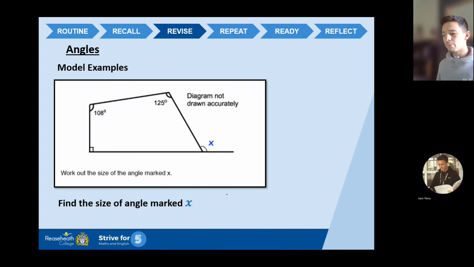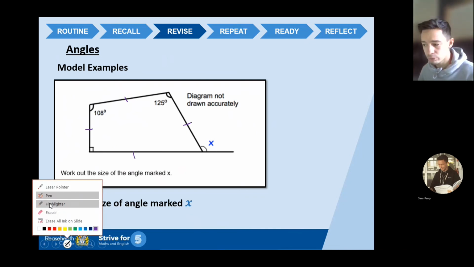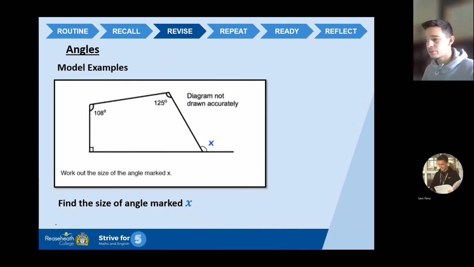Now, this is another model example, so you guys sit back, relax, I'll go through this one. We have a quadrilateral. Now, I mentioned it briefly. Quadrilateral has 4 sides, 1, 2, 3, 4. They're the 4 sides. Now, angles inside of a 4-sided shape, they don't add up to 180. They add up to 360 degrees.